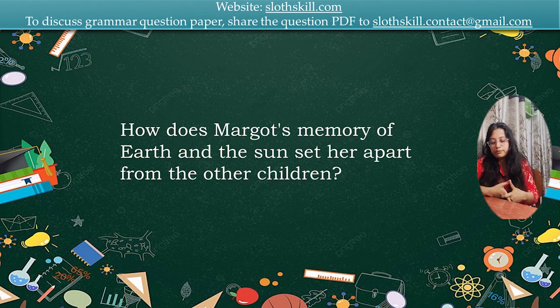So she remembers it better, she longs for that warmth, she is nostalgic, she feels sorry for the loss, setting her apart as an outsider in a world where the sun is a distant, almost mythical concept, right? So you may use these words if you want to write a better answer, or you can frame your own answer if you want to skip these words, okay?